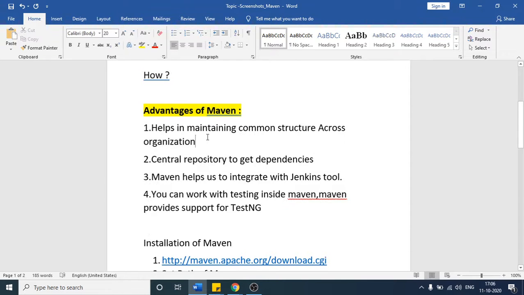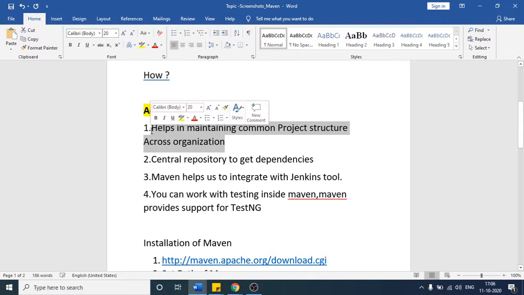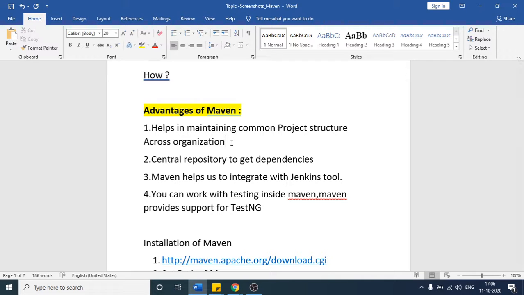So the first point: it helps in maintaining the common project structure across the organization. What do I mean by that? Suppose there is one organization and in that organization many people work on different projects, or you can say the many sub teams will work on different projects.